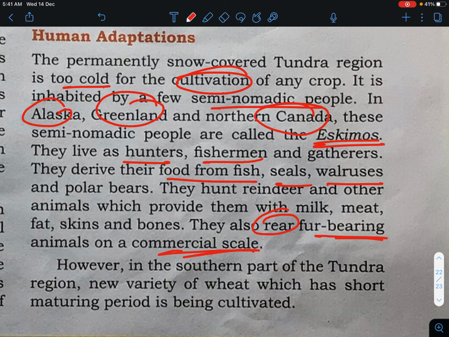However, in the southern part of the tundra, new varieties of wheat which have a short maturing period are being cultivated, because in the southern part of the tundra region, most of the area is cultivated with wheat.